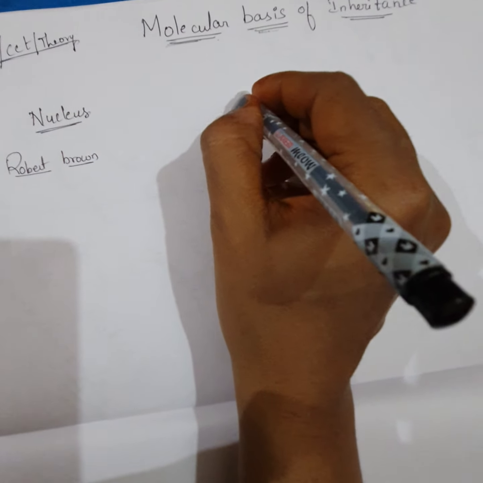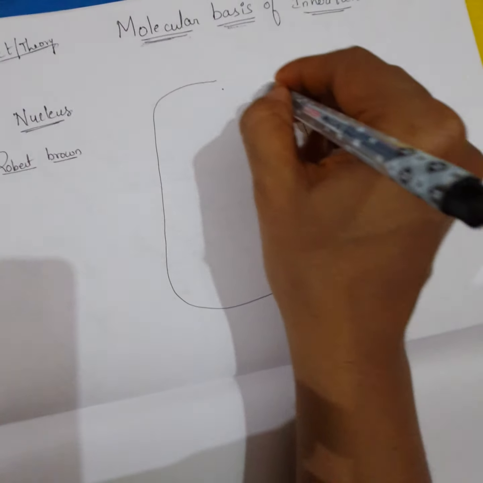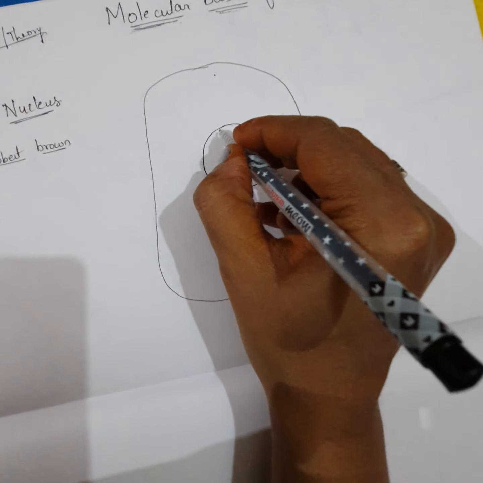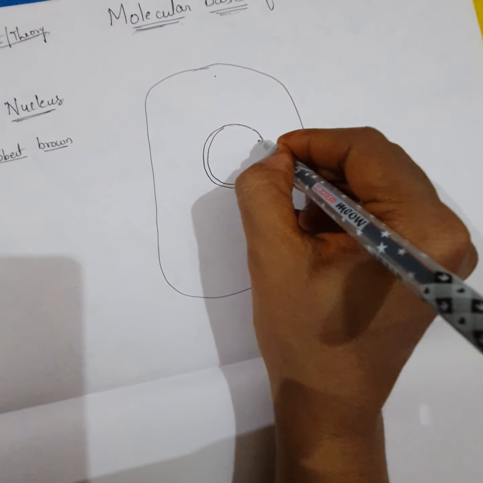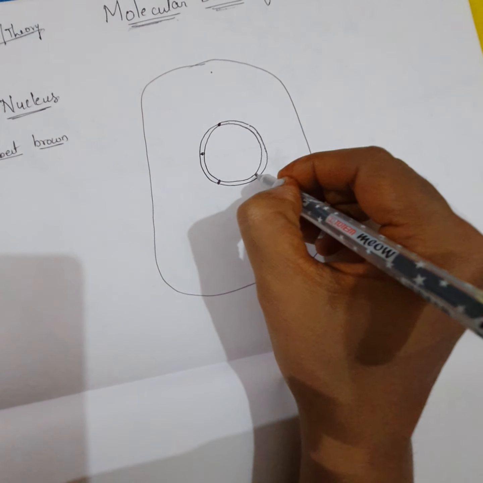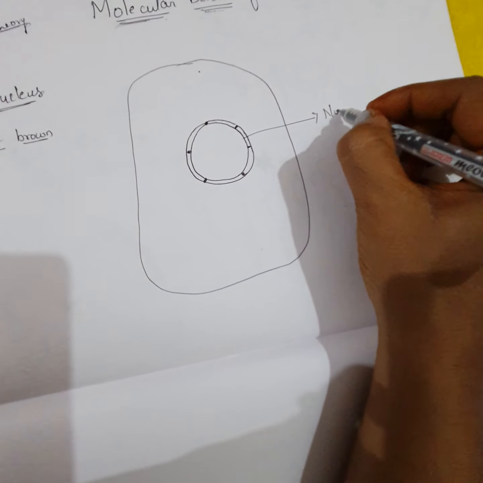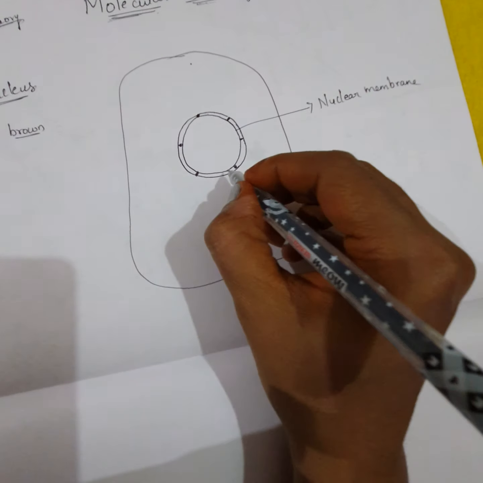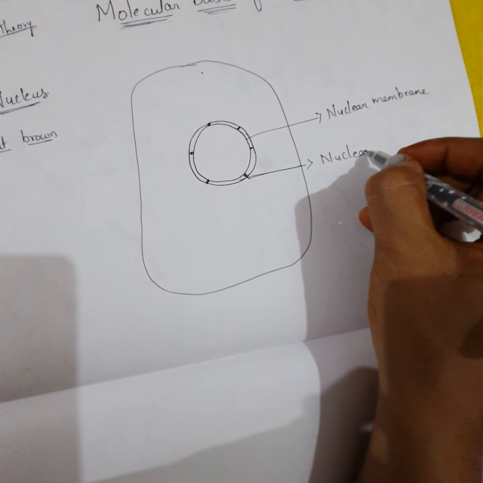What is present in the cell, and where? If this is the cell, inside it you can find the nucleus. The nucleus has a double membrane structure, and there are interruptions like this, the nuclear pores, present in the nuclear membrane.